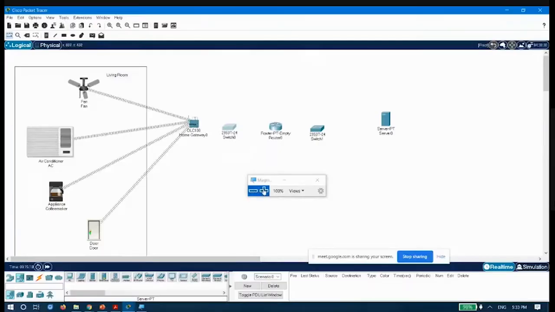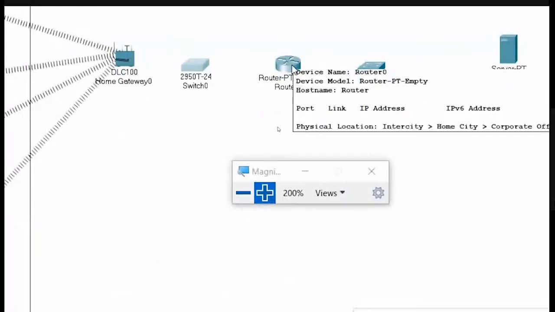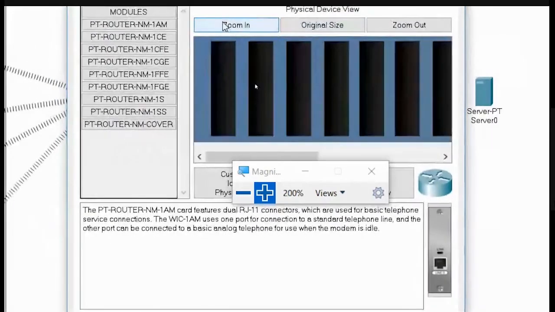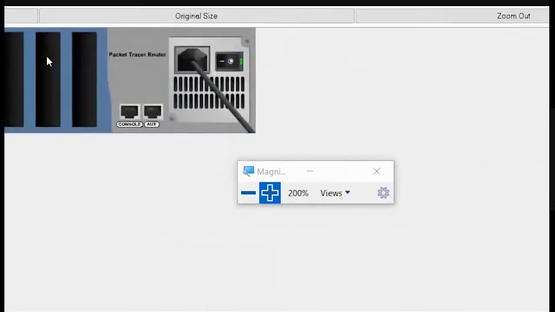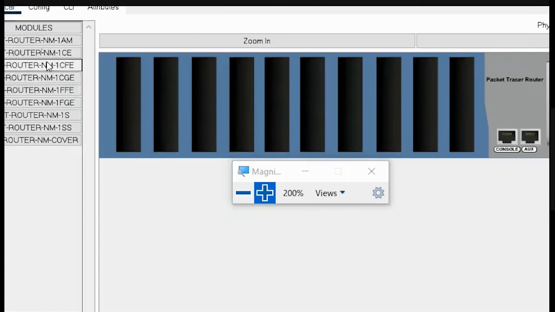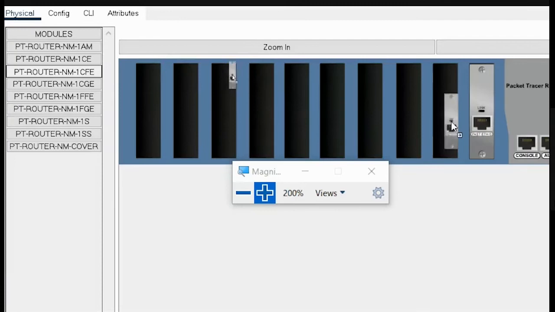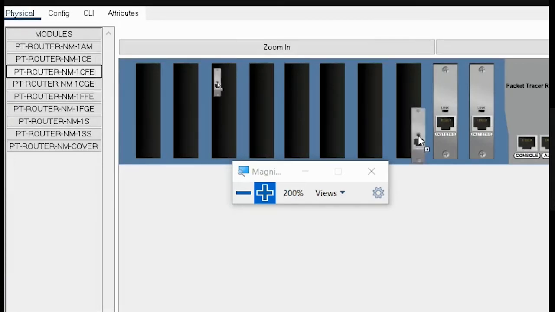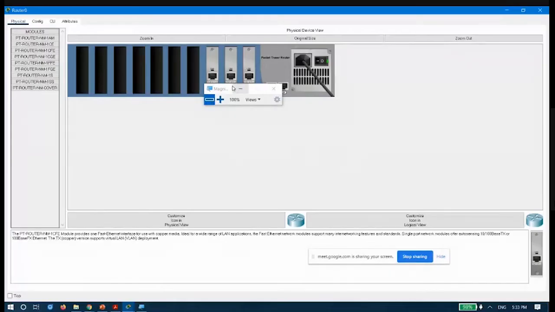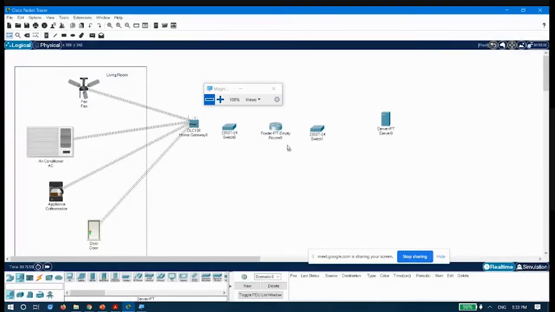Now, in order to connect these devices to the router, my router needs to have some LAN ports. So I have to add that. Let me just zoom in and let me add the different devices. Let me turn it off. And let me bring the LAN ports, Ethernet cards basically. So I have put some LAN cards here. Two will be enough, since my network is very small, but in your case, you may require more, or you may require more number of routers also. So this way, I have added the different LAN ports here.